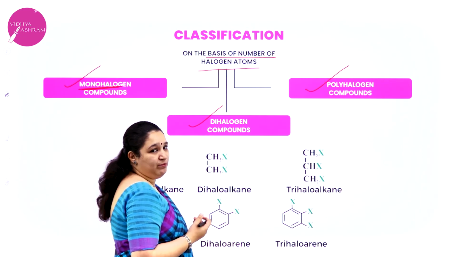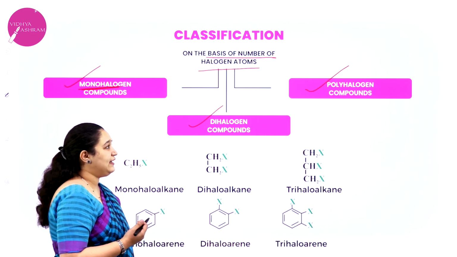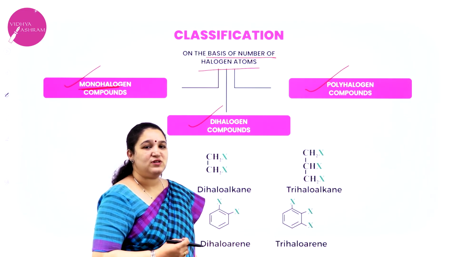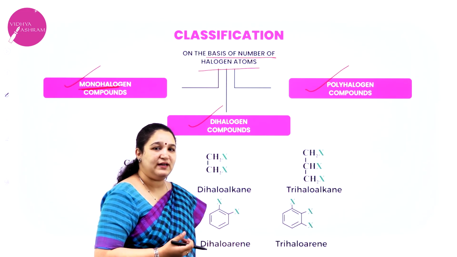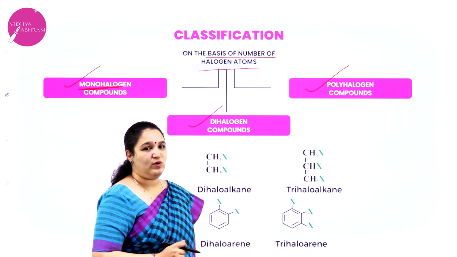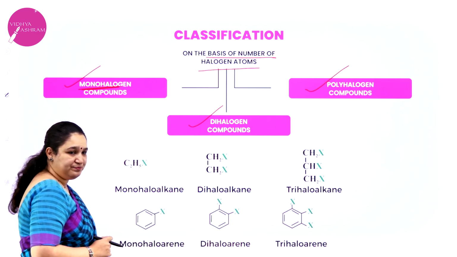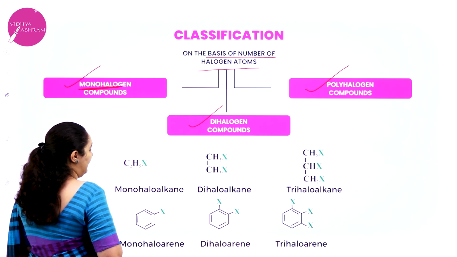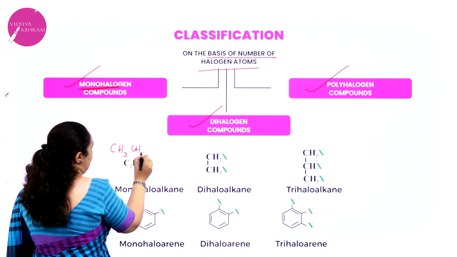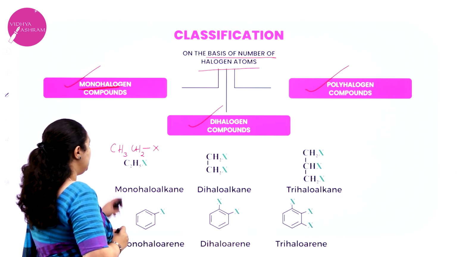Then poly means there are many halogen atoms which are present in a particular compound. For example, I can give chloroform CHCl3. There are 3 chlorine atoms attached to the same carbon atom, or I can give even carbon tetrachloride, that is CCl4. All the hydrogen atoms of methane have been replaced by chlorine atoms. So we call them polyhalogen compounds. Some examples I have here. First one, monohaloalkane. Here you can see I have CH3, CH2, X, which I have written as C2H5X. What is the structure?